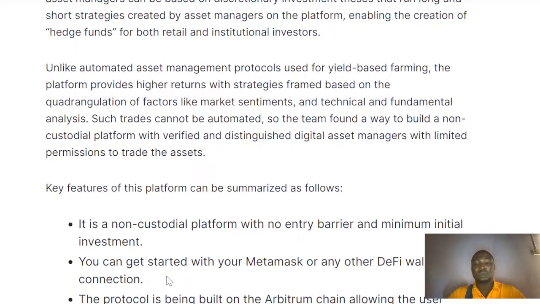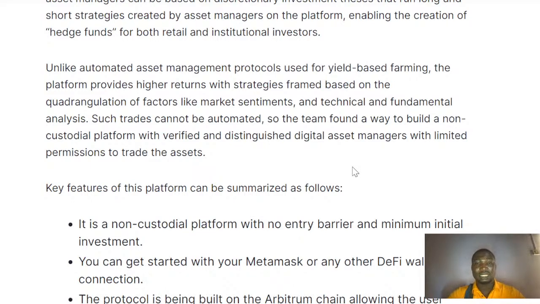So all these points are very important and key that we need to take note of when looking at the ecosystem, at what they're actually building, and what they're really all about. How can we go about it?